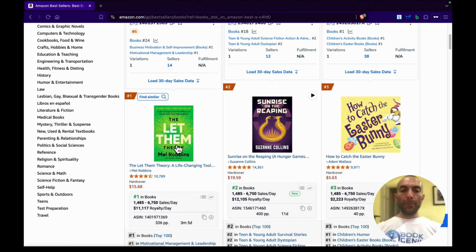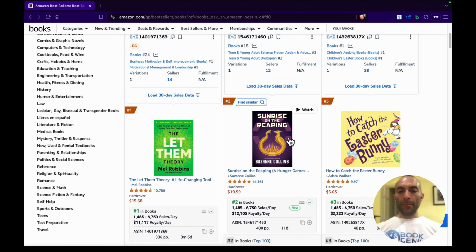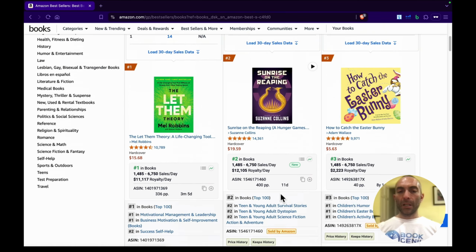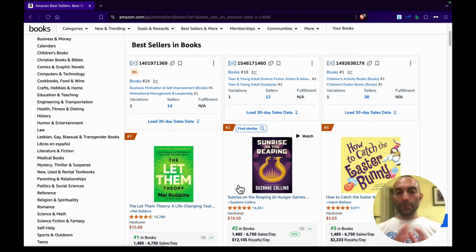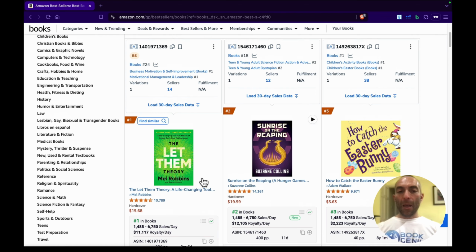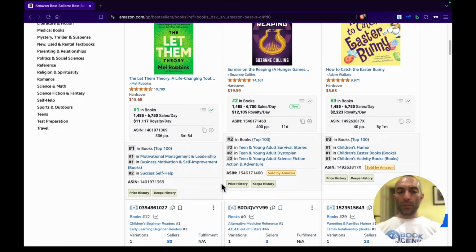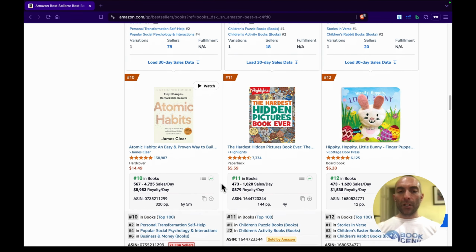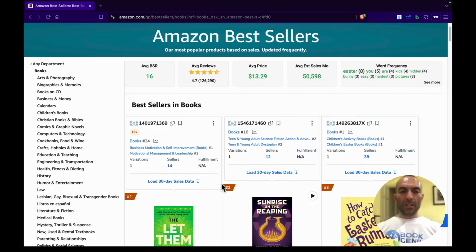So this will be book number 1, this will be number 2, number 3, number 4, number 5, and so on. These books are making gazillions of money per day. Most of them are from well-known authors or publishing houses, so it's not going to be one of us. But it's just to make you understand what's happening.